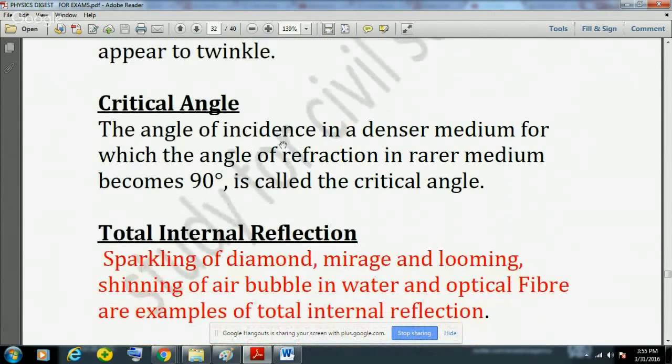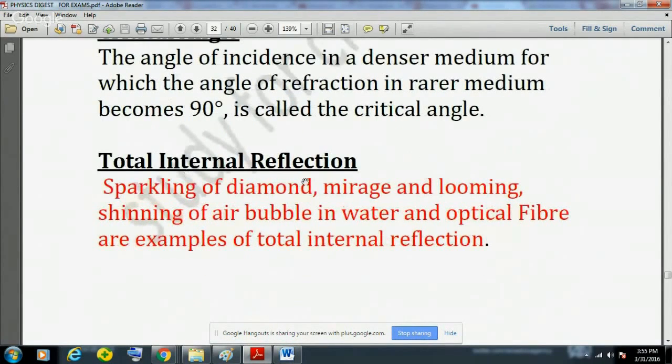Critical angle means the angle of incidence in a denser medium for which the angle of refraction in the rarer medium becomes 90 degrees. Now, total internal reflection is a very important concept. Please remember this concept as it is. The applications of these concepts are very important, and they are quite frequently asked in the exams, like the sparkling of diamond, which is based on total internal reflection.